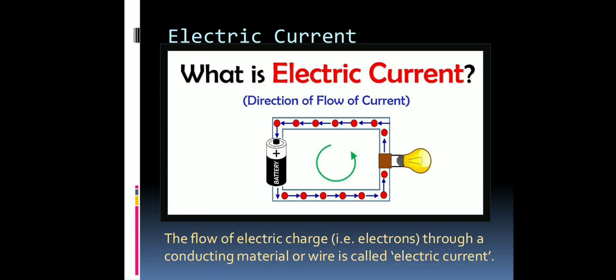Only electrons, which are bonded with a weak electrostatic force, are able to move freely. That's why only electrons are responsible for the flow of electric current in any conducting material. Are we clear with this?